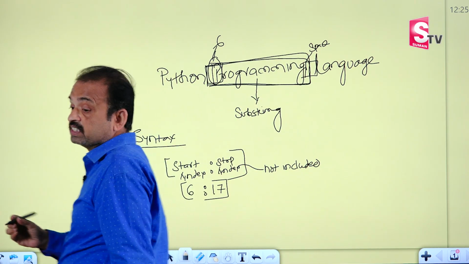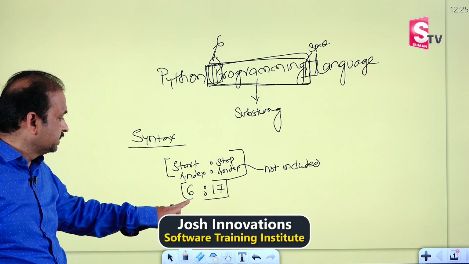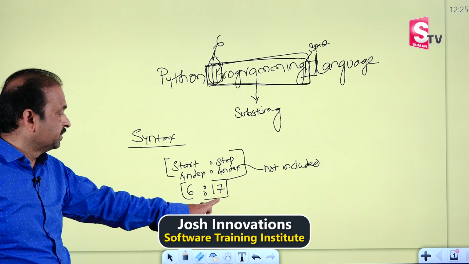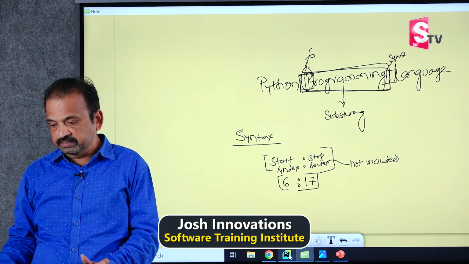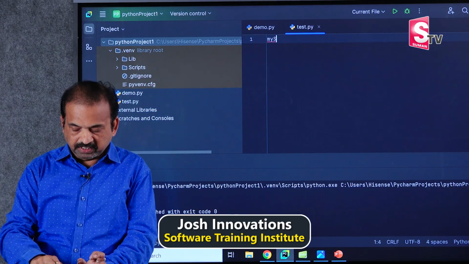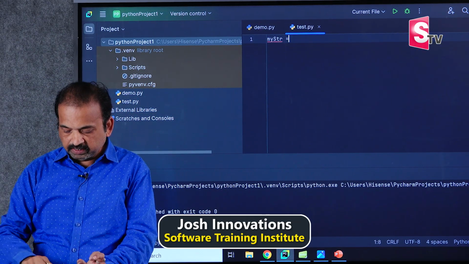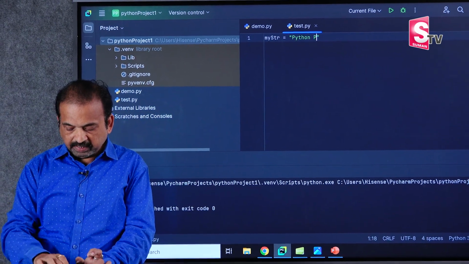So this is called slicing. So what is the syntax? Start index, it is 6, and stop index, it is 17. So I'll go to the program, I'll create one string. mystr, I'll take the same variable, but this time I'll give here Python programming language.